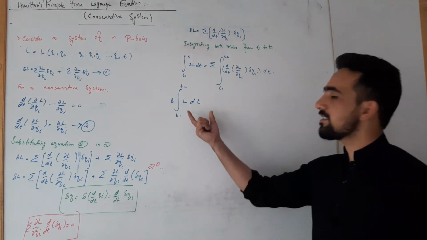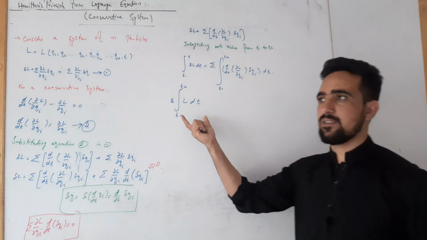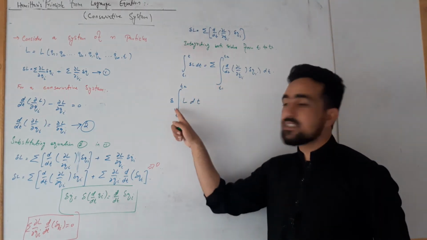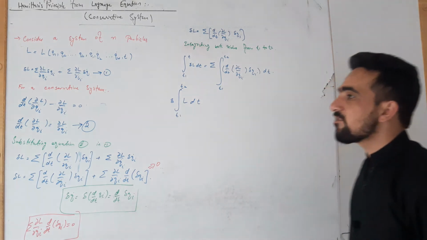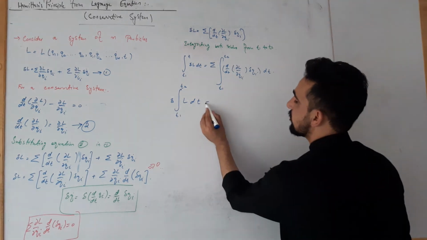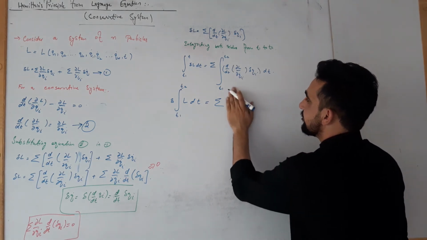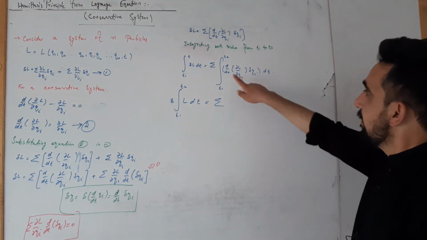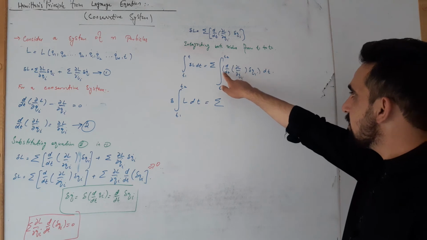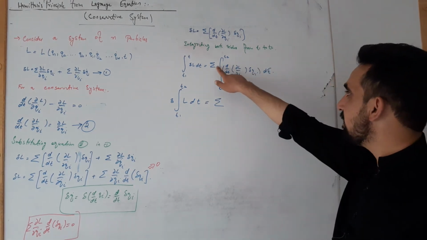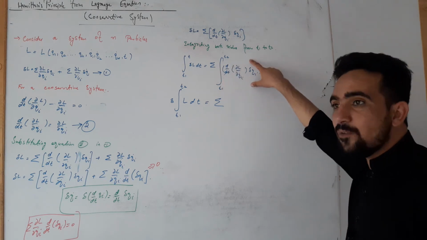You have discussed this in the introductory lecture on the definition of Hamilton principle. This could be written as integral of delta L dt for a monogenic system is equal to summation of the integral of the derivative of this term.